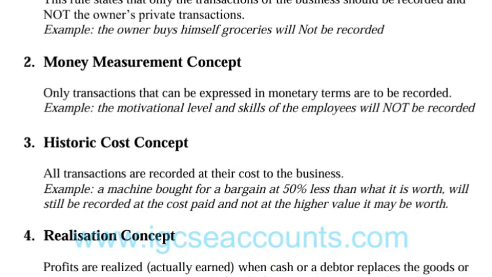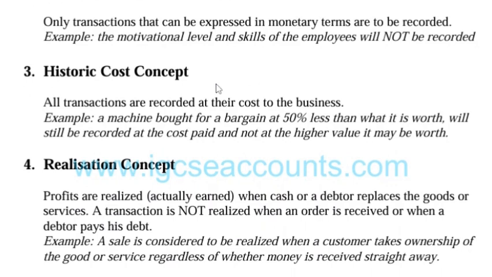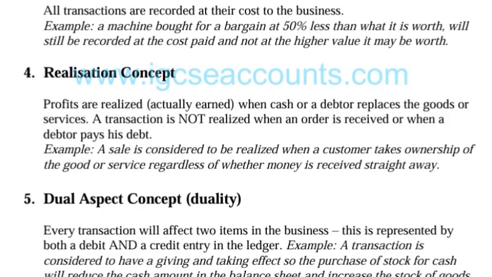And then we have the third concept, which is the historical cost concept. All transactions are recorded at their cost to the business. For example, a machine bought for a bargain at 50% less than what it is worth will still be recorded at the cost paid and not at the higher value it may be worth. So they will only look at it from the 50% and not at the 100%. That is what that simply means.